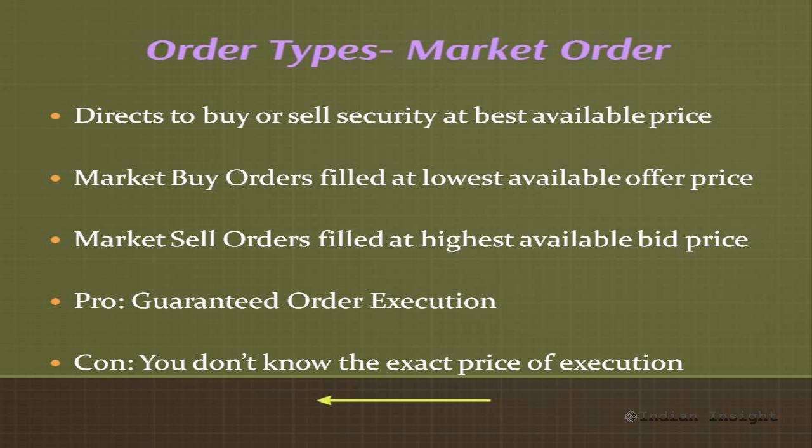So for example, if at the time of placing your buy order you see that the stock is trading at 118.7, it may so happen that by the time your order reaches the exchange, the stock has moved to 119, so you might end up buying the stock at 119 instead of 118.7, which was the price you were probably hoping to get at the time you entered your order.